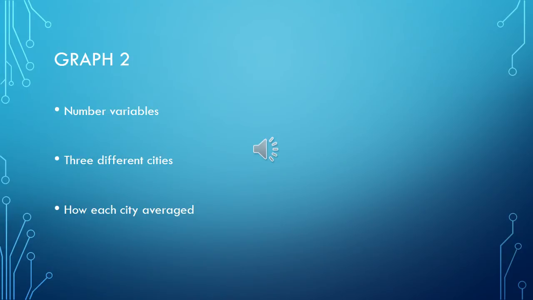And of course, the different colors represent each city. So on the little key there, you see City A being Austin, City D being Dallas, Fort Worth area, and City L being Lubbock. And so what the graph was showing was also a combination of two questions, one being what was the average income from the participants and what city do they live in. So that graph is a great way to show, this is how much people in Lubbock are making compared to how much people in Austin are making.